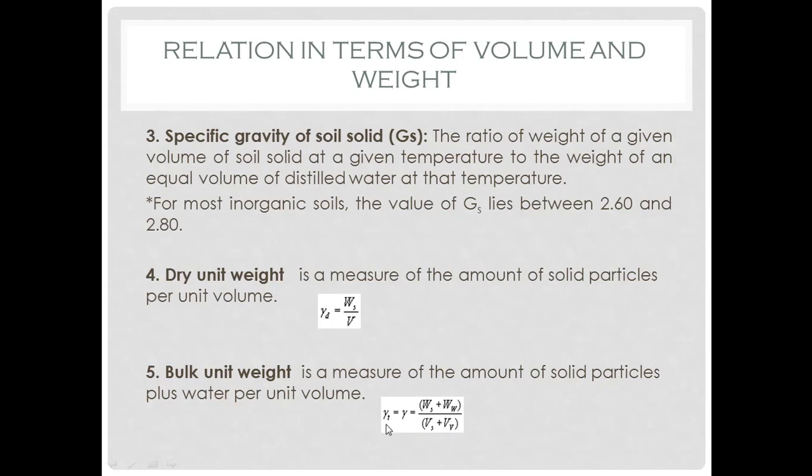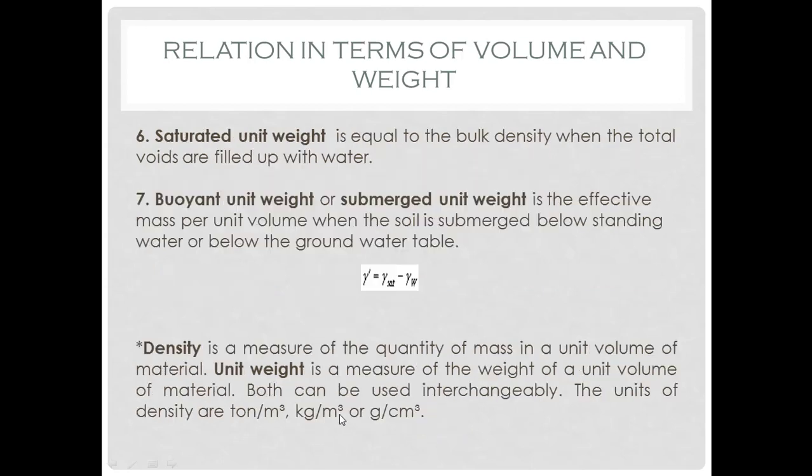So in the symbol also you can understand. So bulk unit weight gamma or gamma T for total is represented as the ratio of Ws plus WW, that is weight of solid particles plus weight of water, divided by volume of solid plus volume of void, that is total volume.